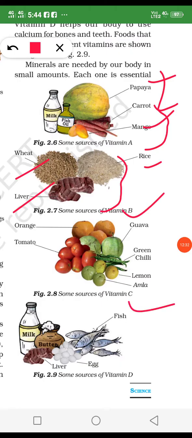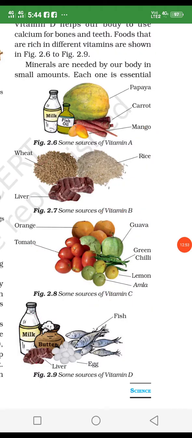And which are the sour fruits? These are like this: lemon, amla, guava, orange, tomato. All these are sources of vitamin C. And vitamin D, we get from milk, butter, and sunlight also. All these vitamins are essential for our body because they protect us from so many diseases.